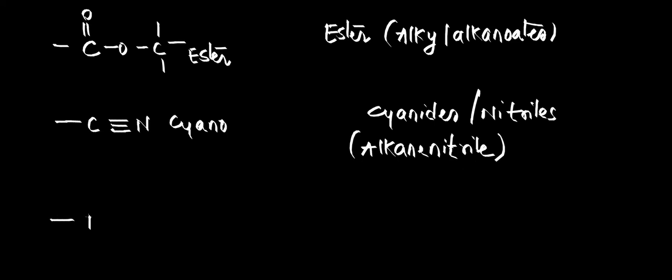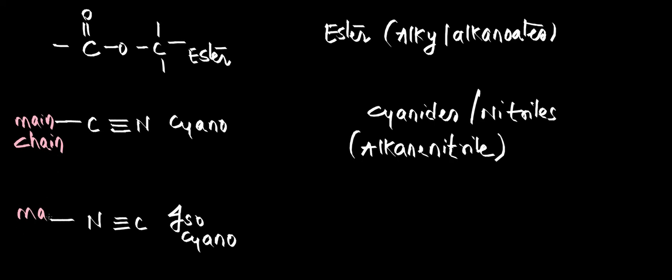Now if you take isocyano group, okay, so this is isocyano. What is the difference between cyano group and isocyano group? If you see here, to the main chain carbon atom is connected, and here to the main chain nitrogen atom is connected. Okay, and all the three bonds here, they are normal covalent bonds.